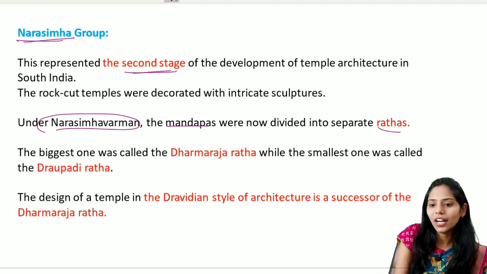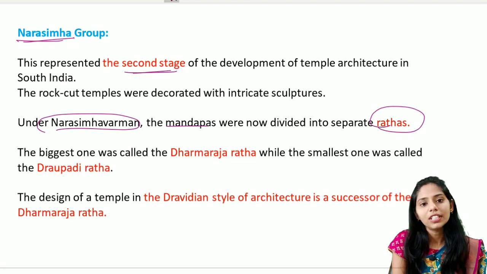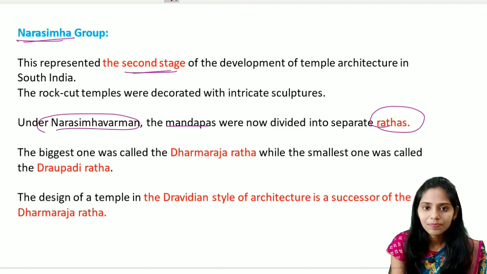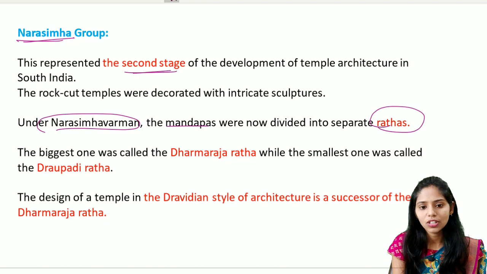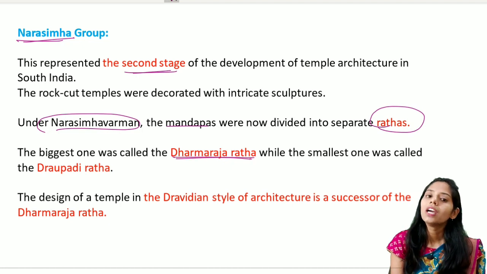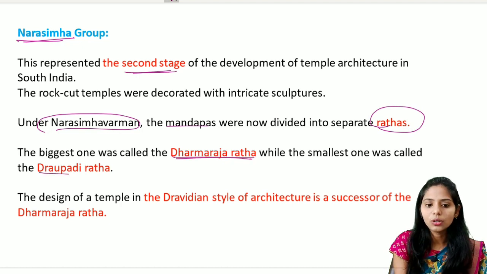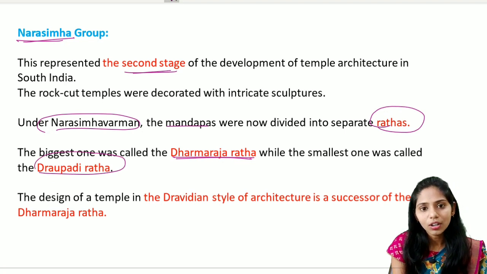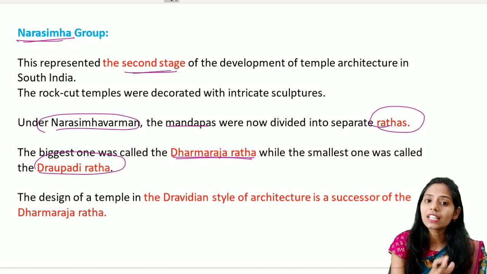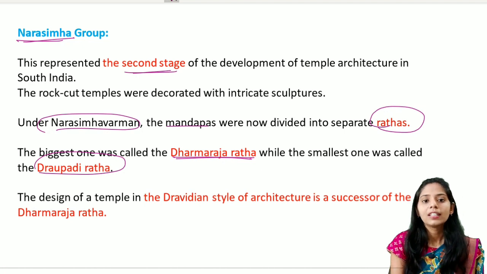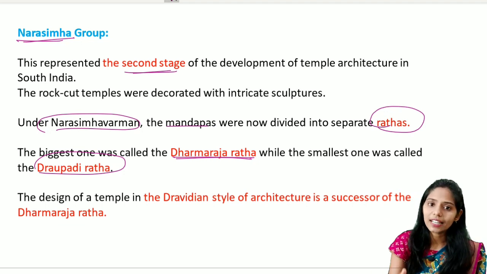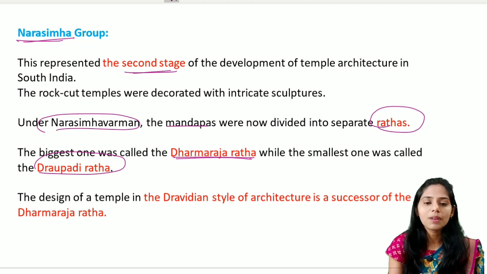Now these are called rathas, and they are the Pancha Pandava rathas. Among them, the biggest ratha is called the Dharmaraja ratha, and the smallest ratha is the Draupadi ratha. The design of the temple in the Dravidian style of architecture is a successor of the Dharmaraja ratha. That means the Dravidian style evolved in the stage after the Narasimha group, that is, in the Rajasimha group we see the evolution of the Dravidian style of temple architecture.